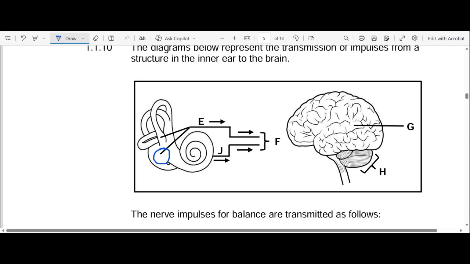When the position of the head changes, the maculae are stimulated, and the impulse moves in the same direction, E to H. You can also include F. If F represents the auditory nerve, then the path becomes E, F, and H. So that's balance.